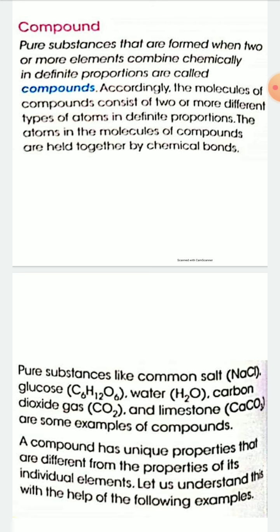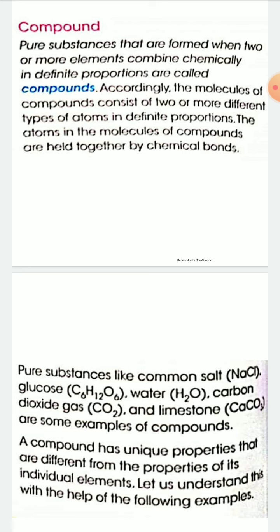Compounds are pure substances that are formed when two or more elements combine chemically in definite proportion. So, pure substances that are formed when two or more substances combine chemically in a definite proportion are called compounds. For example, water is a compound.